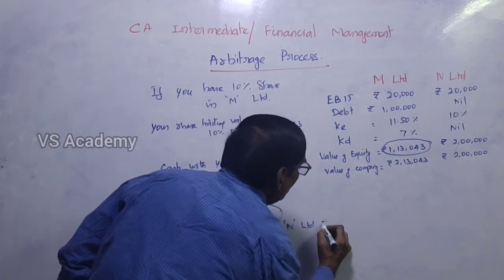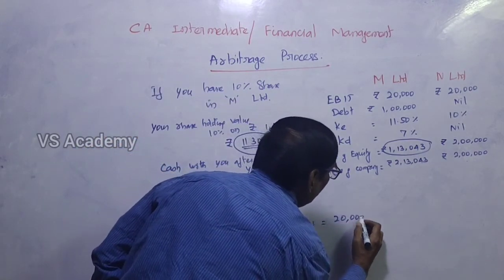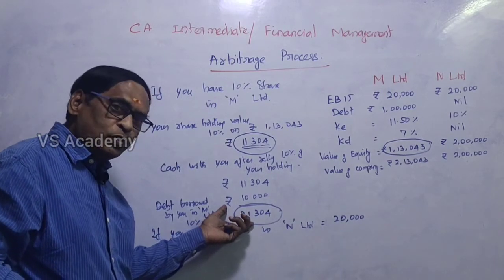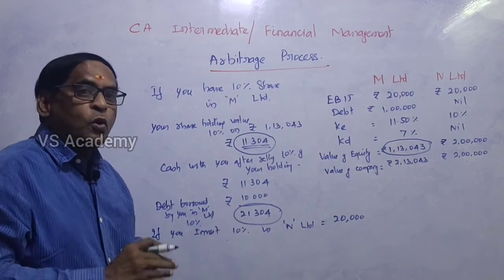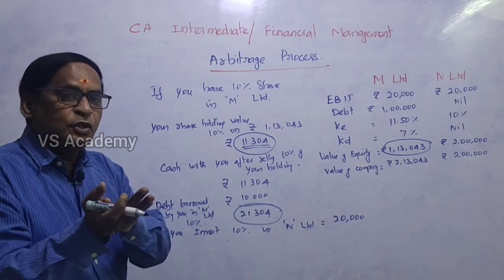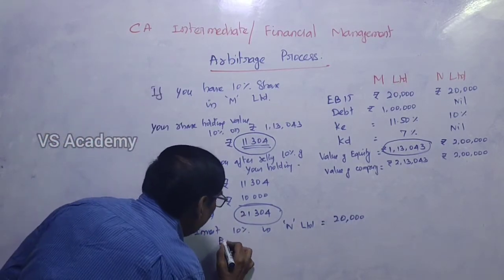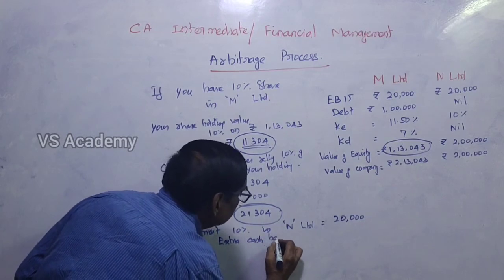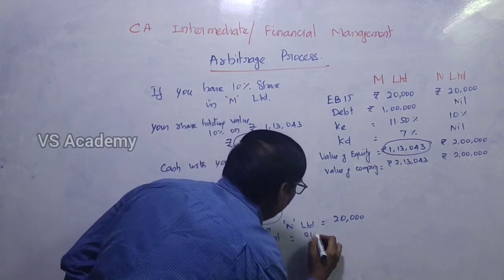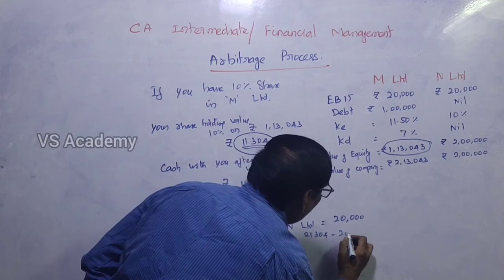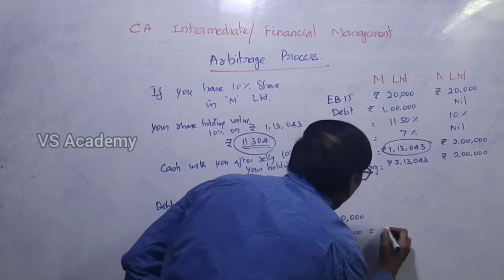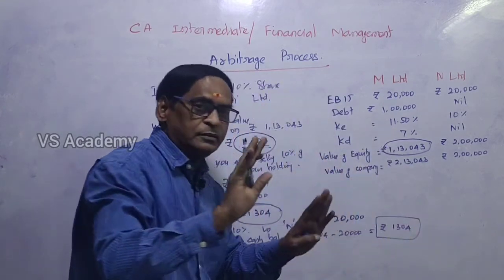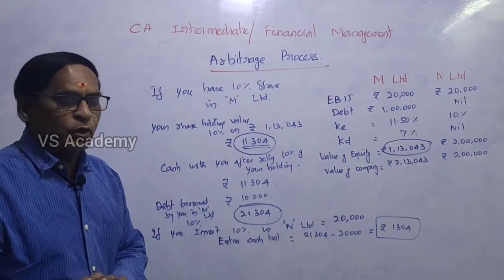But the cash available with you is 21,304 rupees. So the extra cash balance is 21,304 minus 20,000, that is 1,304 rupees you have in excess. You can keep that.